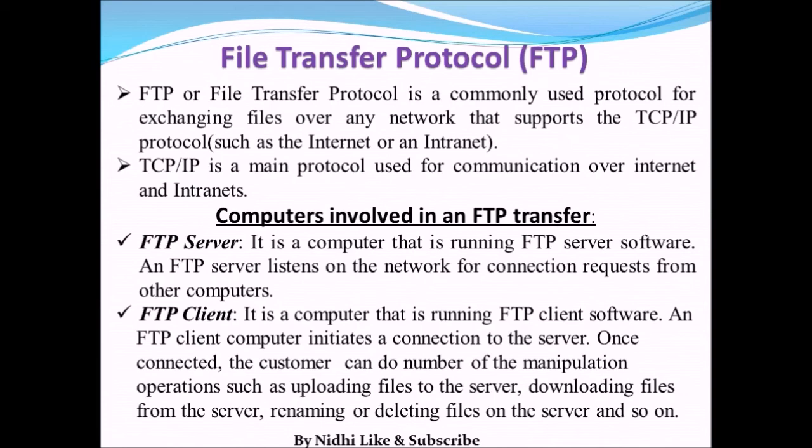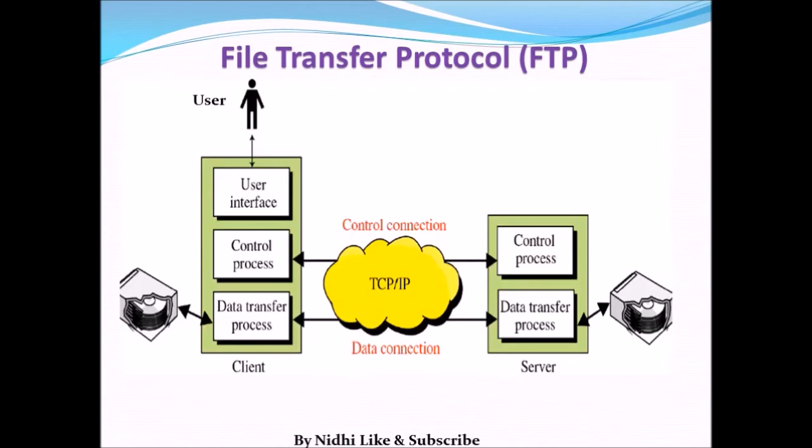So for uploading and downloading, the FTP protocol is required. And for accessing the internet, we are using the TCP/IP protocol. So FTP works with TCP/IP, and TCP/IP is the main protocol used for communication over internet or internets.